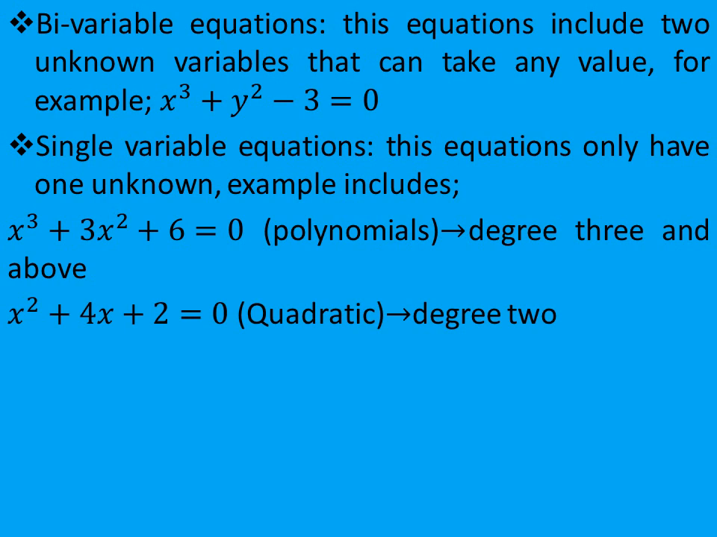We have x squared plus 4x plus 2 equal to 0. This is a quadratic equation because the highest power here is of degree 2, so any equation of degree 2, we call a quadratic equation. And we have x plus 4 is equal to 0, which is linear because it is of degree 1.